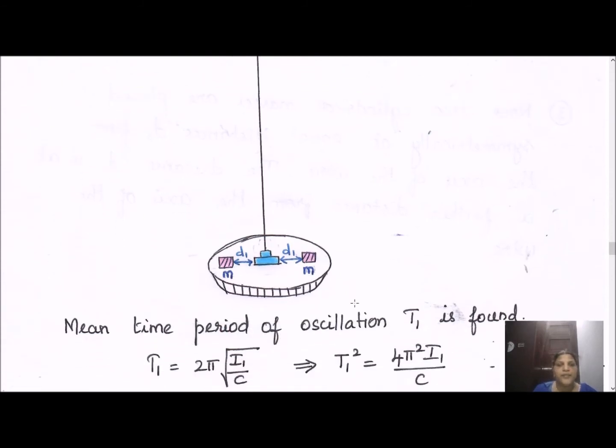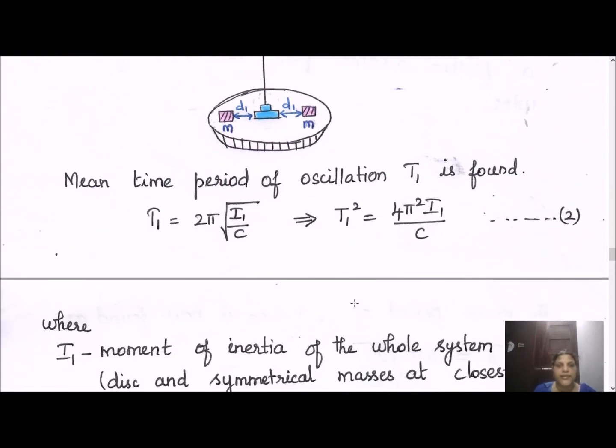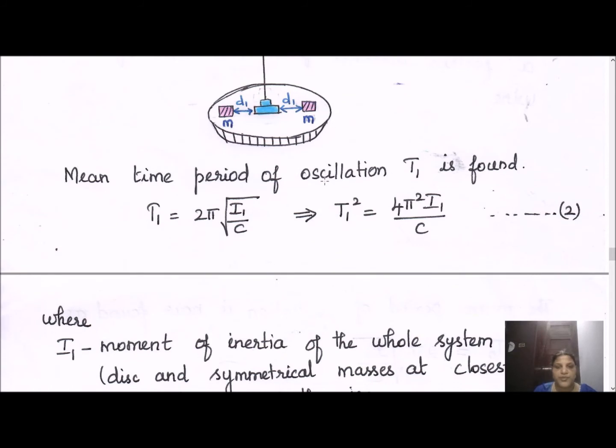Now we perform torsional oscillations and calculate the time period as T1 equal to 2 pi root of I1 divided by C. This I1 includes the moment of inertia of the disc as well as the moment of inertia of these two weights we have used.